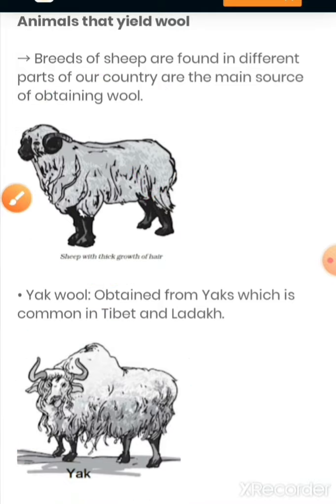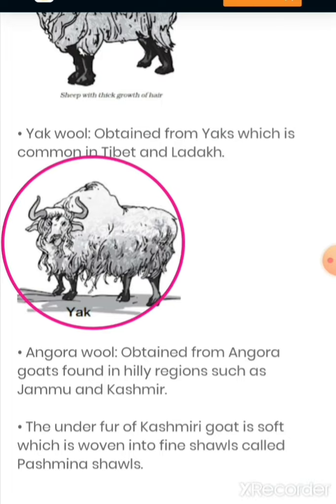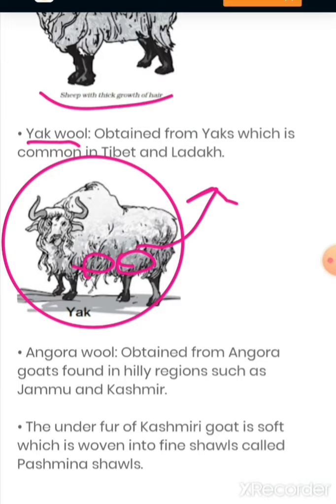Next, this one is a yak, and it is mostly found in Tibet and Ladakh. From this also you can see that it has furs on its body. That's why it helps us in obtaining wool, and it is called yak wool. This one was sheep wool.